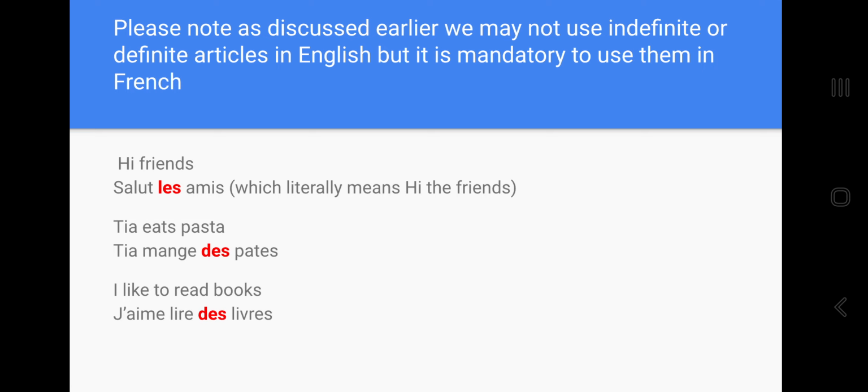Now, as discussed earlier, we may not use indefinite or definite articles in English, but it is mandatory to use them in French. Like we'll say "hi friends," but in French we would say salut les amis, which literally means "hi the friends." Even for indefinite articles, "Tia eats pasta," we'll say Tia mange des pâtes. "I like to read books," j'aime lire des livres. It is omitted in English, but when we write in French, we have to write with either a definite or indefinite article.